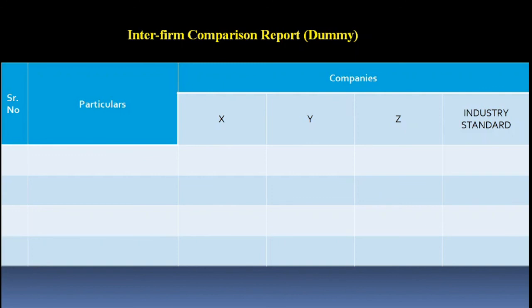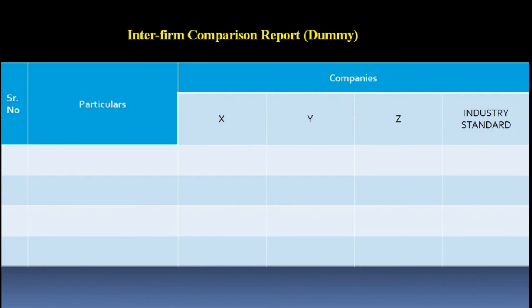The management technique of inter-firm comparison is totally dependent on the uniform costing system. If there are problems in the installation of uniform costing system, then the same will be carried forward in the installation of inter-firm comparison system. So before installing interfirm comparison system, you should have a uniform costing system.